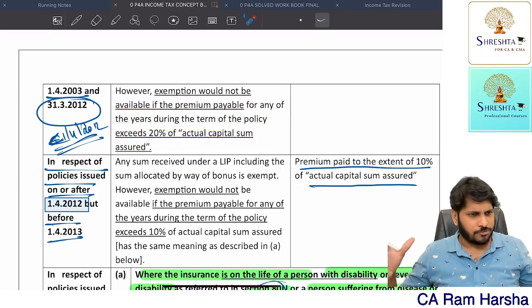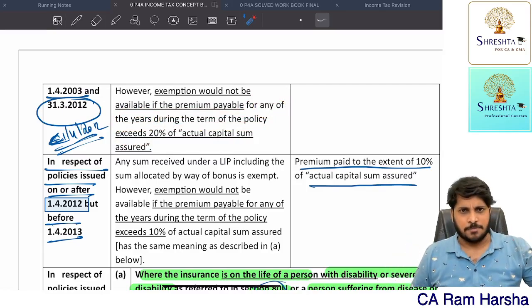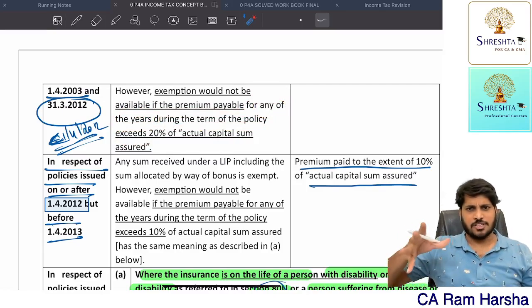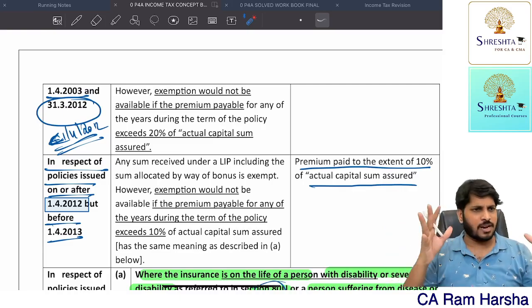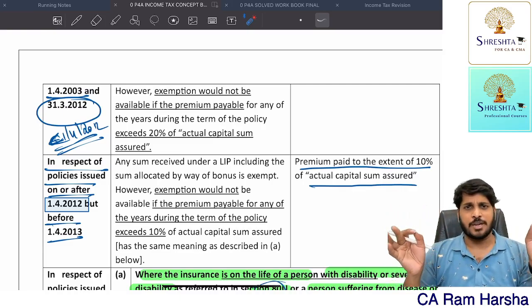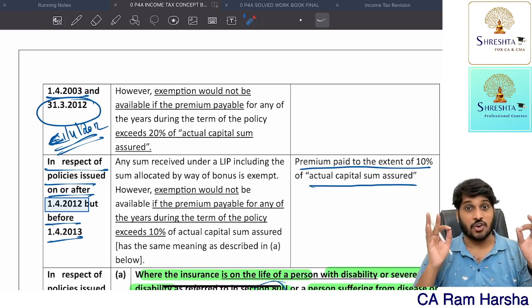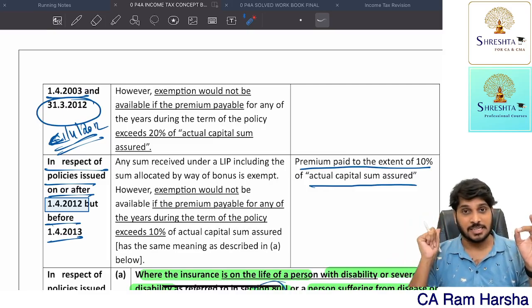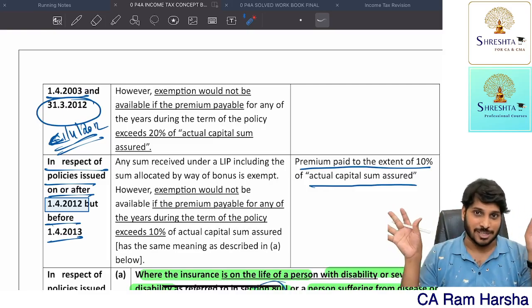If the annual premium in any one year crosses 20% of sum assured, the maturity amount is fully taxable, with no exemption.